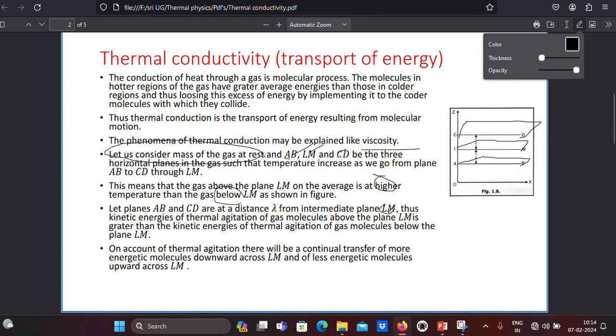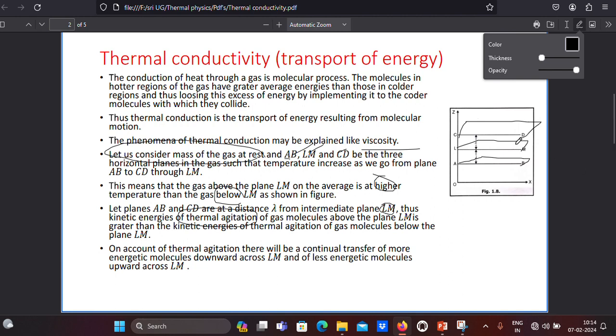Thus the kinetic energy of thermal agitation, that is, because of the different temperatures, of the gas molecules above the plane LM is greater than the kinetic energy of thermal agitation of the gas molecules below the plane LM.